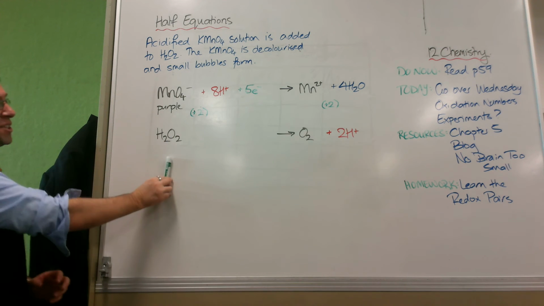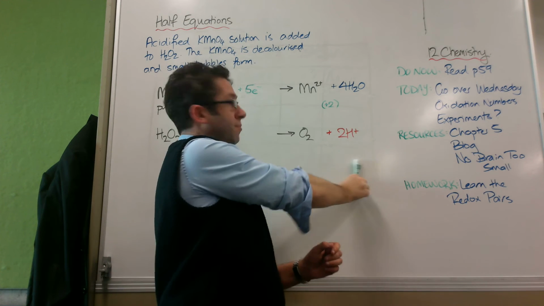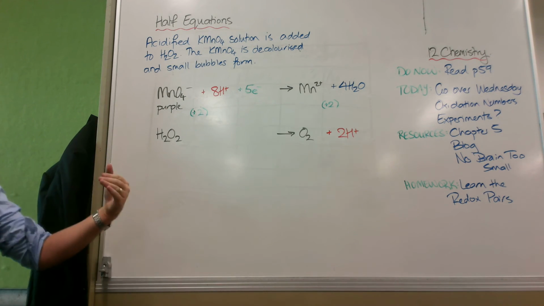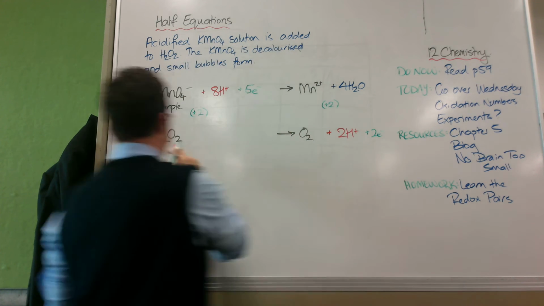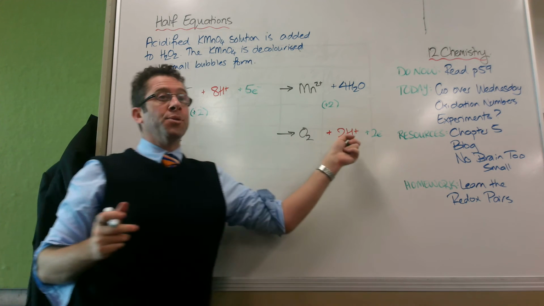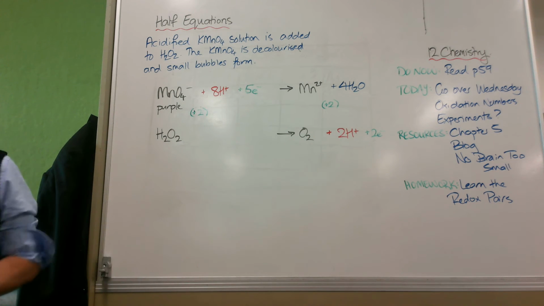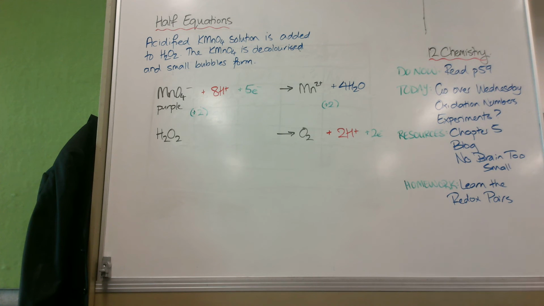Okay, what's the charge on this side? 0. What's the charge on this side? Plus 2, not 2 minus, plus 2, but we are going to put 2 minuses in there, 2 electrons, to get it down to 0, because 0 is smaller than plus 2. So now you can see there's electrons on each side. Which one of these is being reduced? The giveaway is the side of the equation the electrons are on. Which one's having electrons added to it?